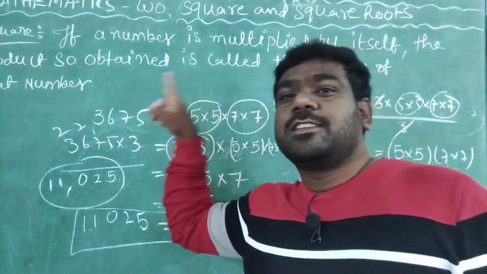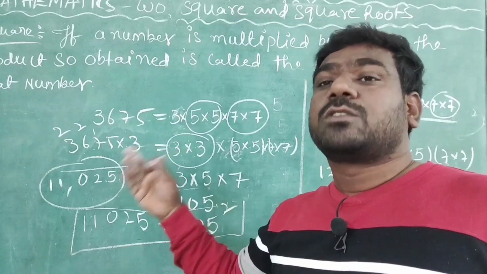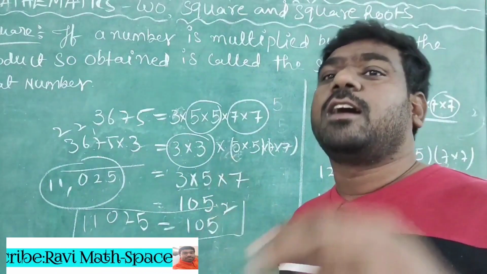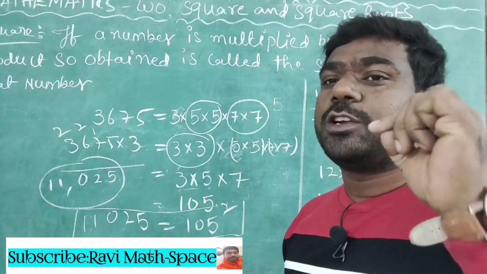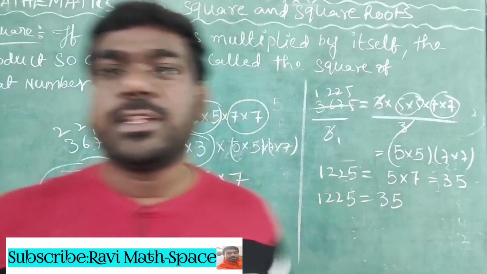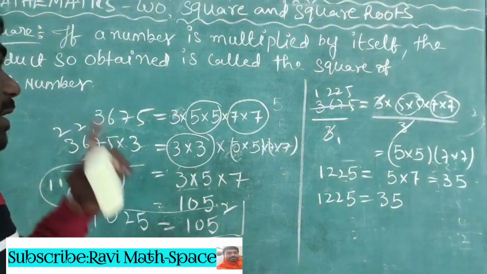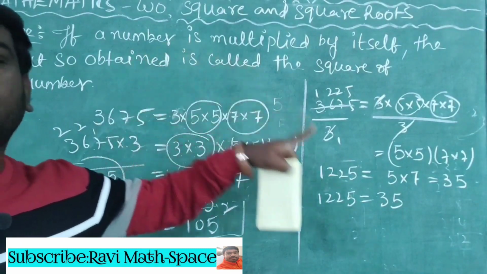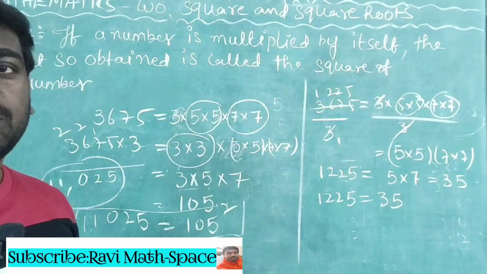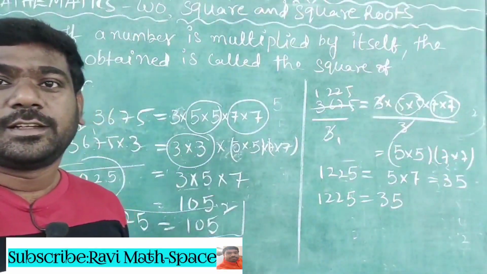So finally, what can I conclude here? If a number is not a perfect square, we can make it a perfect square by multiplying or dividing. This point you should remember. A number which is not a perfect square, how can I make it one? By multiplying and dividing by suitable numbers. Okay, this is about what a perfect square is.